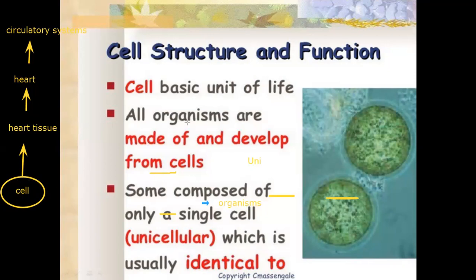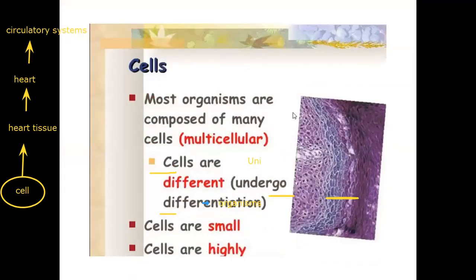So the cell is the basic unit of life. All organisms are made up of it and develop from cells. And some of them are made up of only one cell, like I said before, unicellular. So we're going to take what's happening in the cell. The cell may be small or highly organized, a small cell, a highly organized cell, or a big cell.